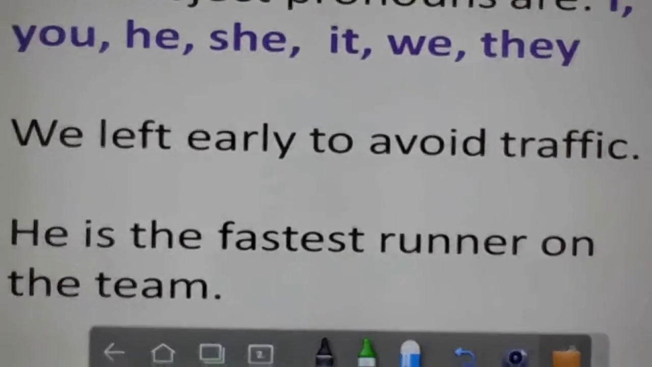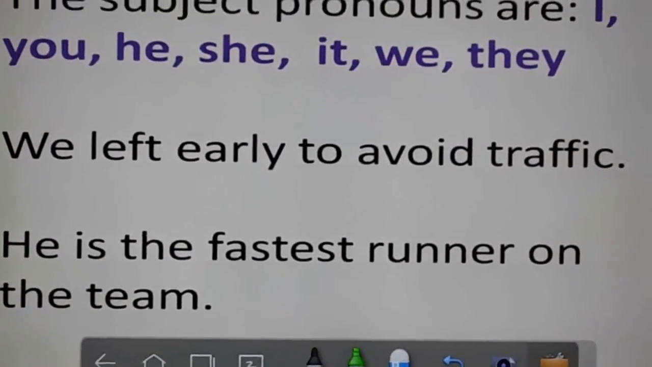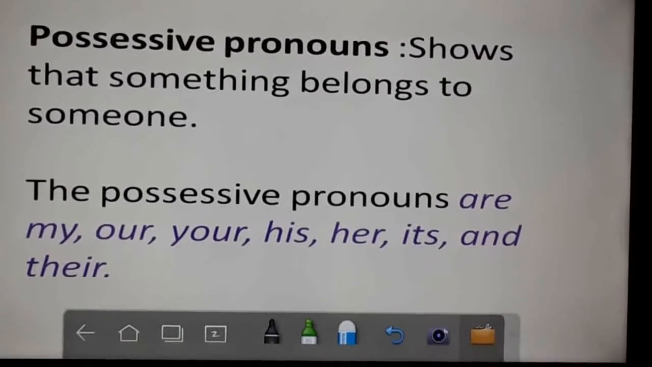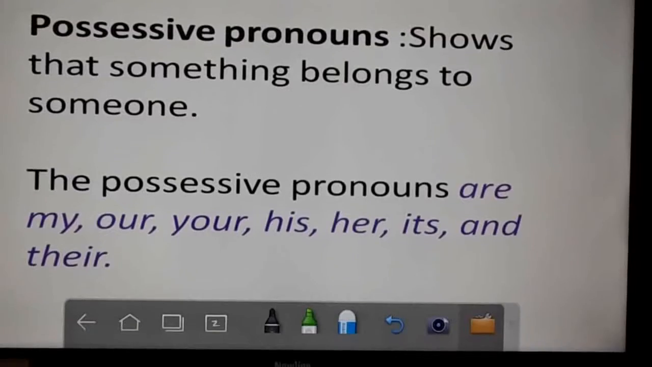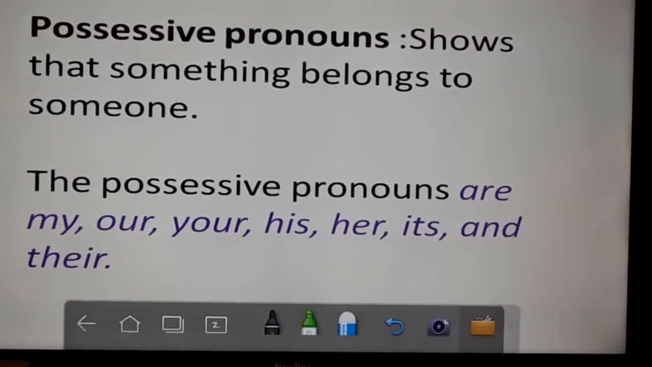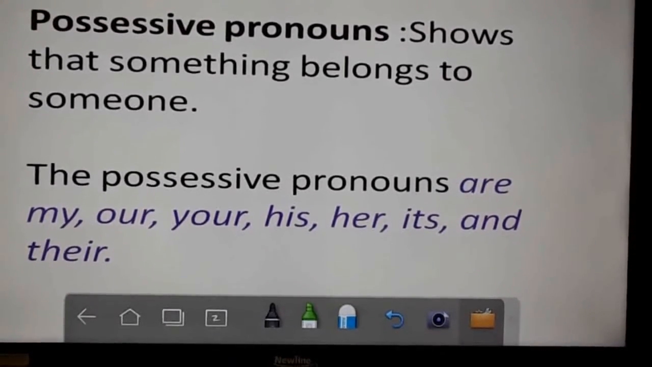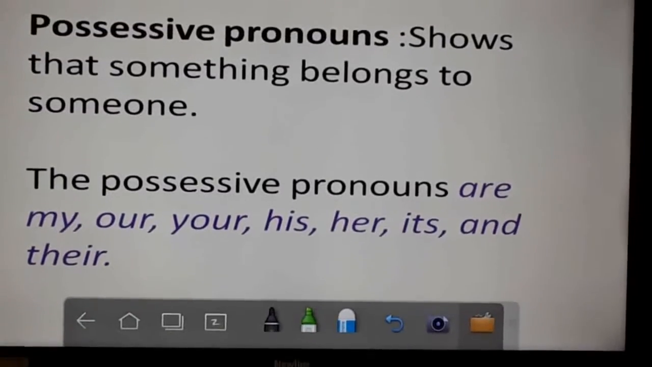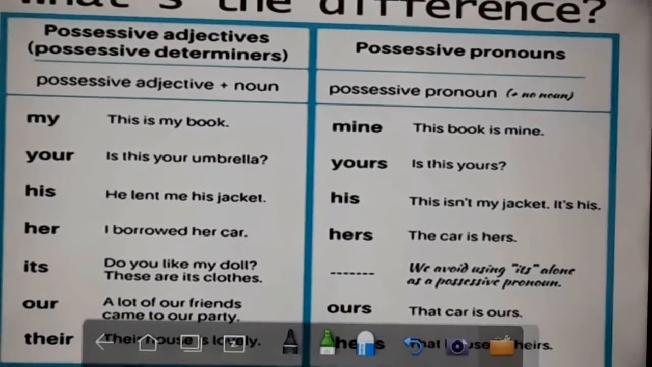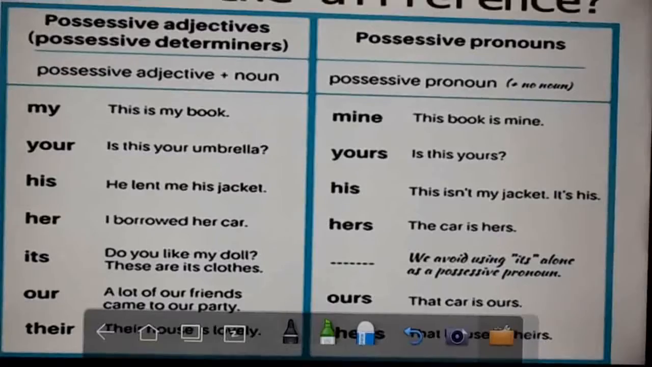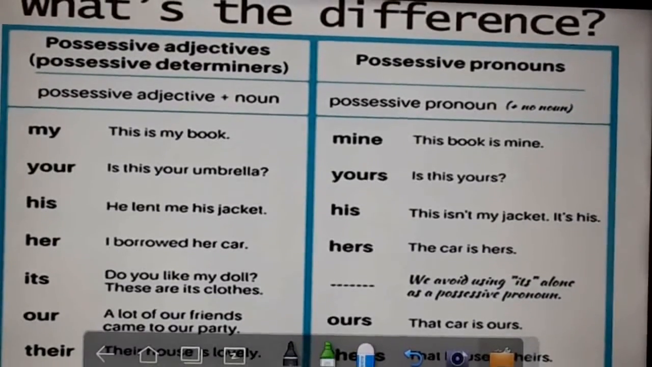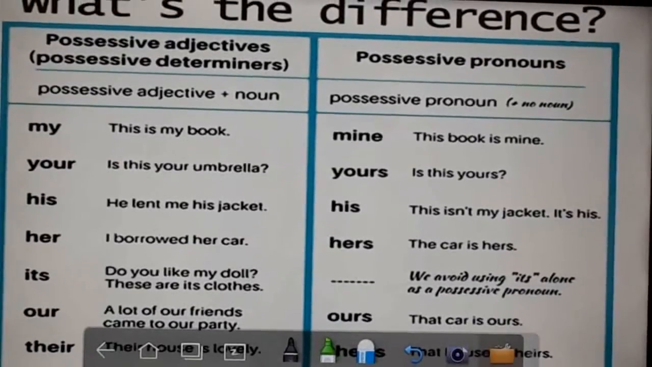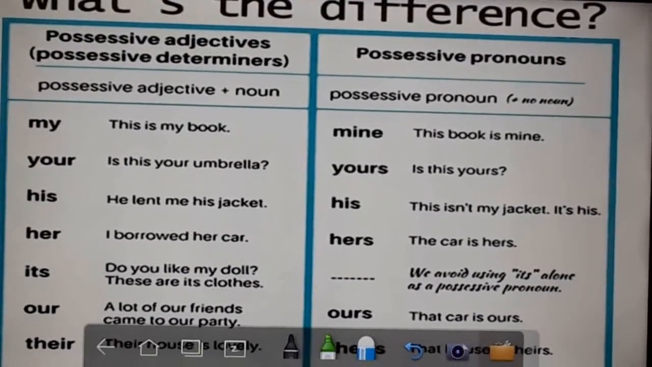You can read the next sentence also. This is possessive pronouns. It shows that something belongs to someone. For example, my, our, your, his, her, its and their. So, here you can see the examples of the difference between possessive adjective and possessive pronoun. This is my book. This book is mine.